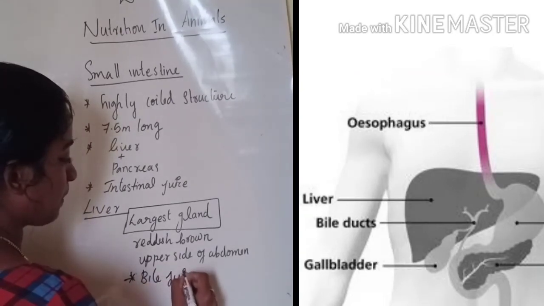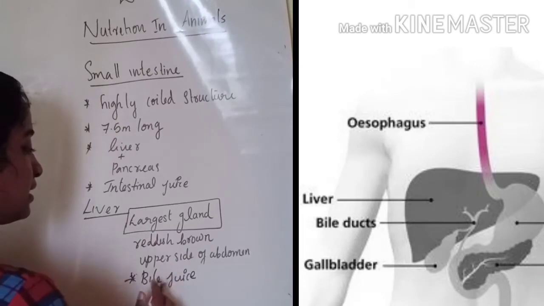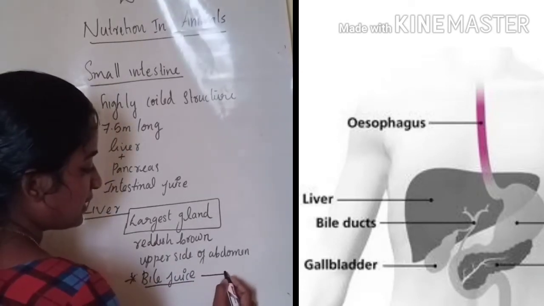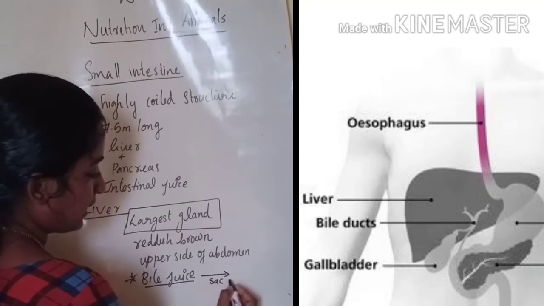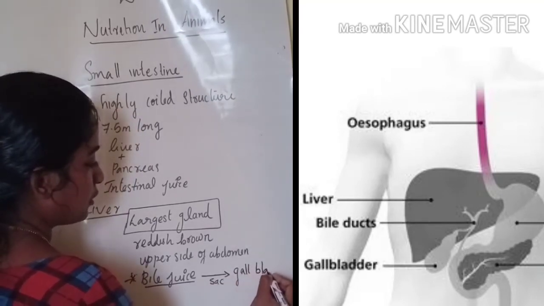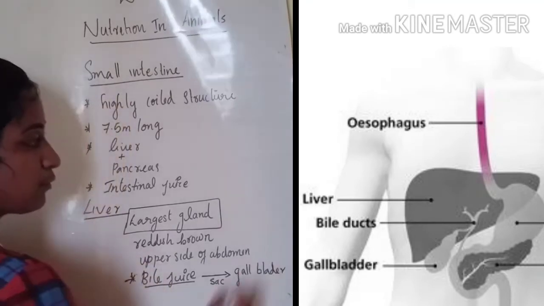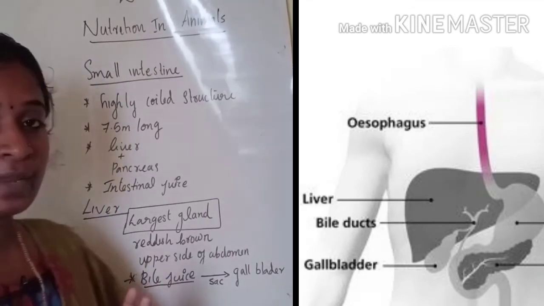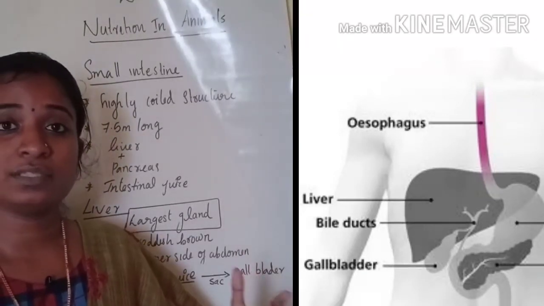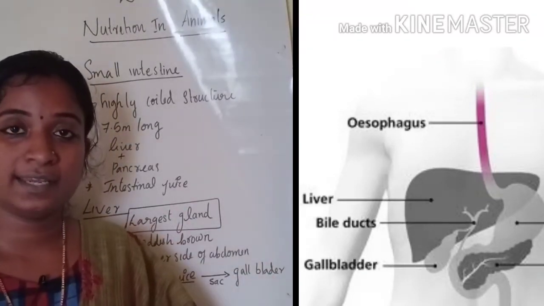It secretes a digestive juice known as bile juice, which is stored in a sac called the gall bladder. Here you can see the picture of the gallbladder. The gallbladder helps to store the bile juice secreted by the liver.